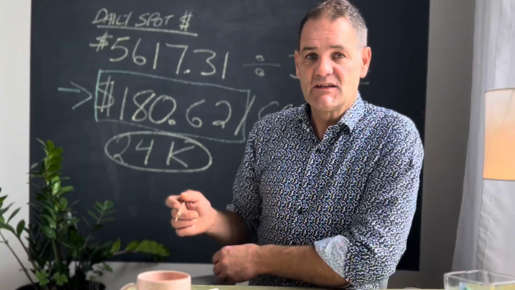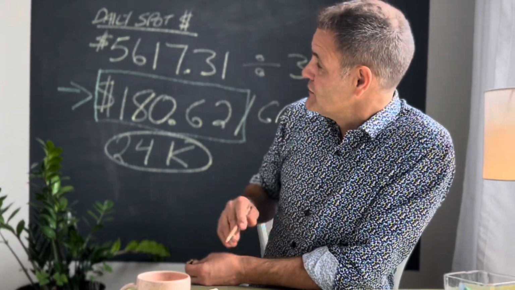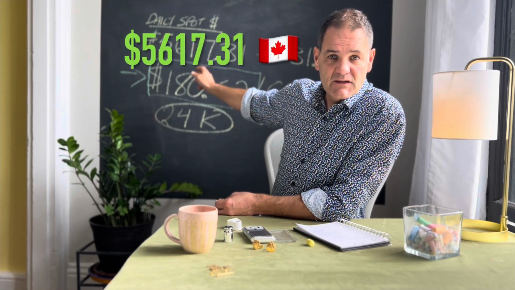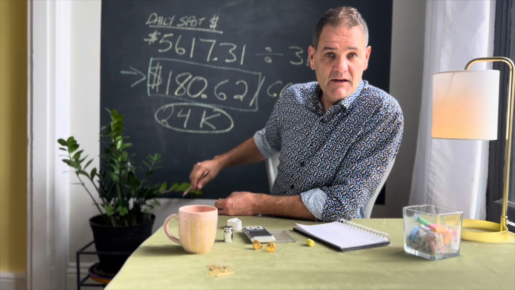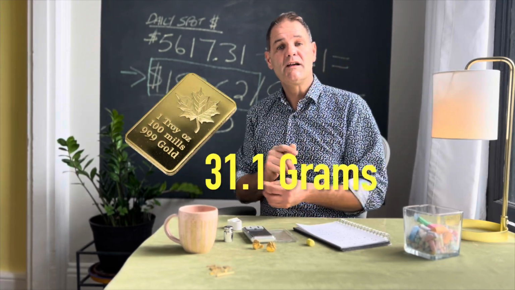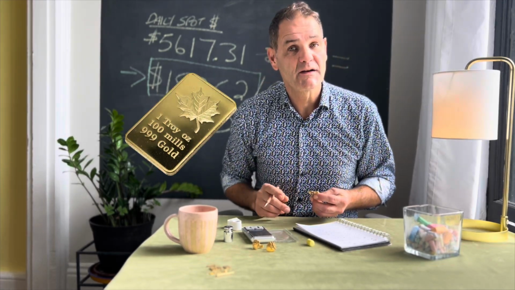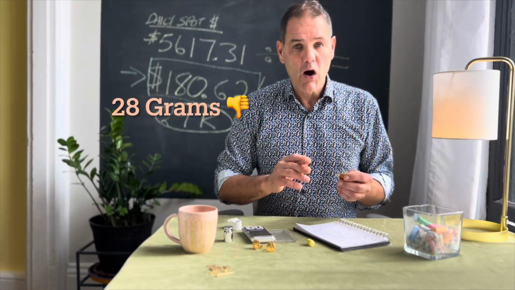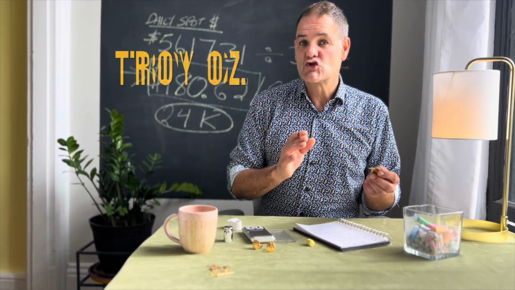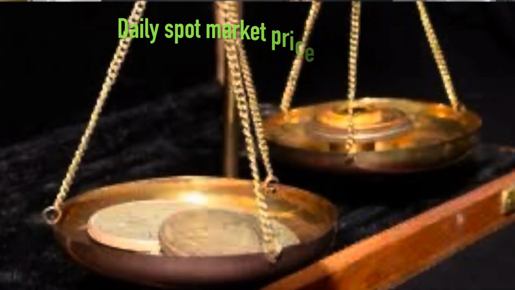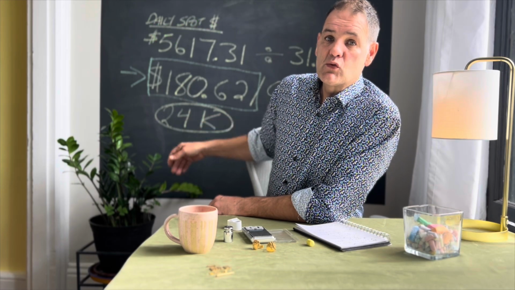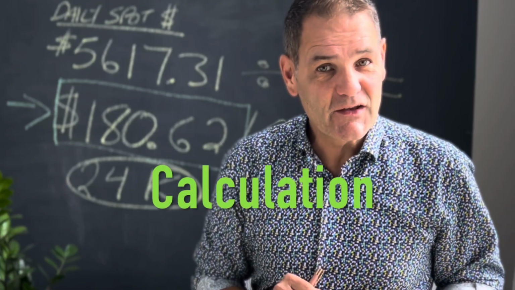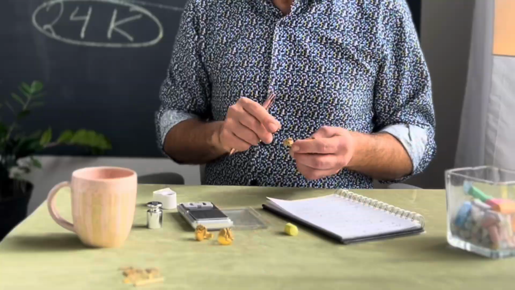All you need to know is the daily spot market price. So today in Canada, the daily spot market price is $5,617.31 Canadian for 1 troy ounce, and that's 31.1 grams. Not like your baking ounce, which is 28 grams. All precious metals are weighed in troy ounces. Once you know the daily spot market price, you need to know the weight and the carat and the calculation to understand the true value.